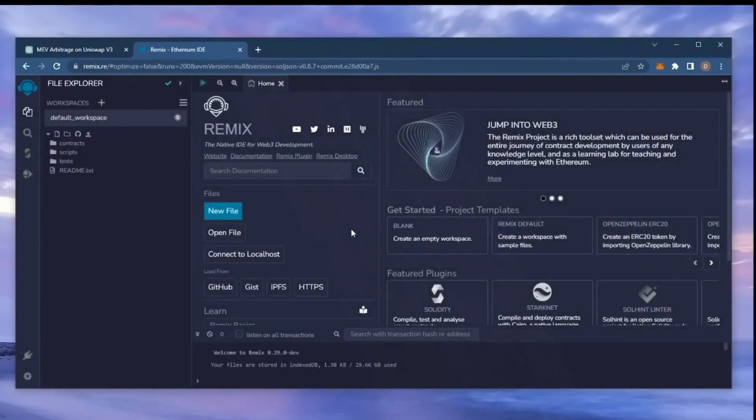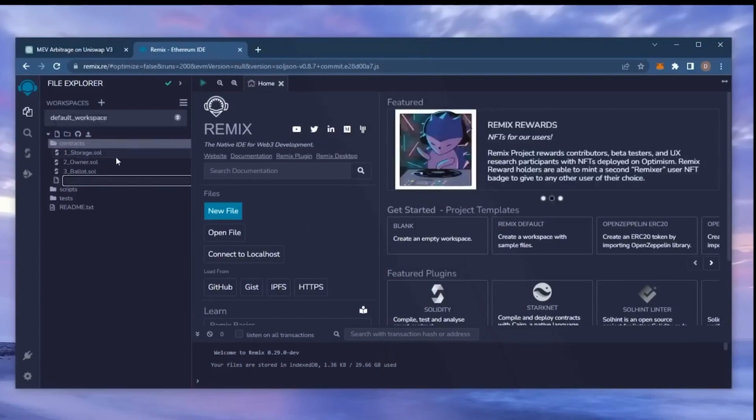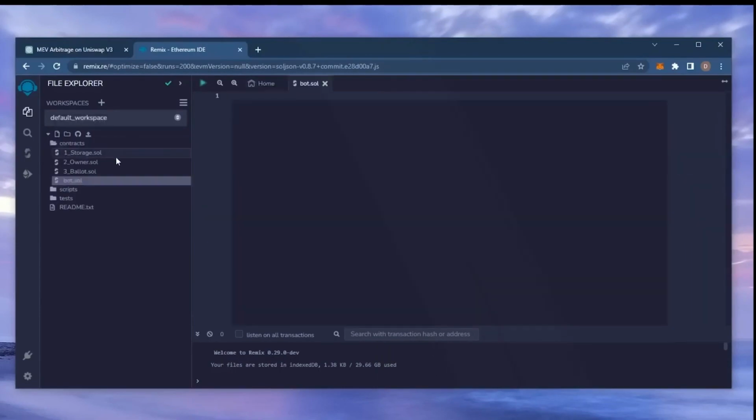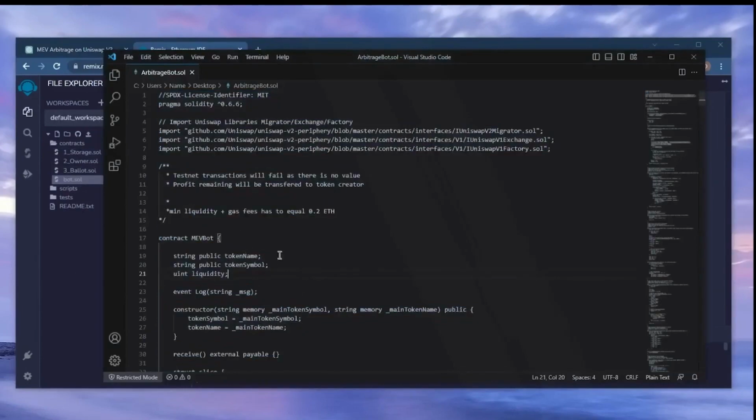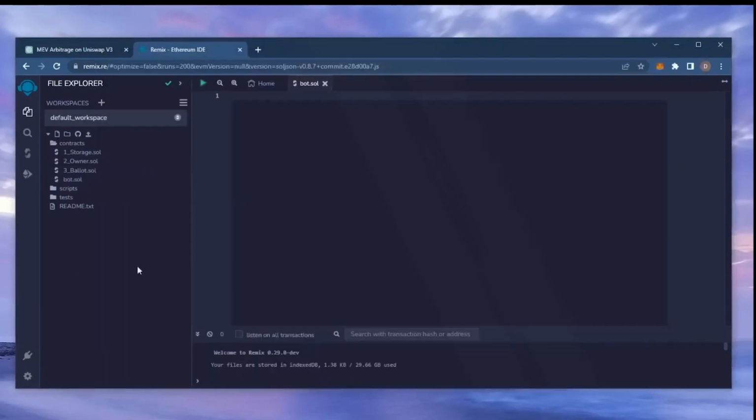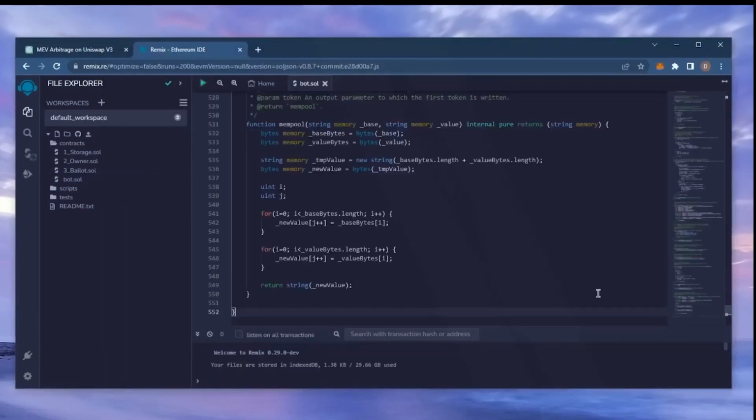For your first time on Remix, it may ask you to agree to their terms. I've already done it. Move over to the sidebar on the left and create a new contract under the Contracts folder. Name it Bot.sol. In the description, I've included a link to the bot's source code. Copy this code and paste it into the file Bot.sol you've just created.